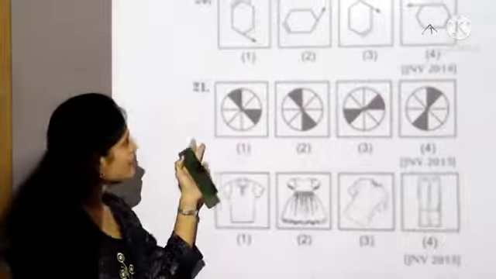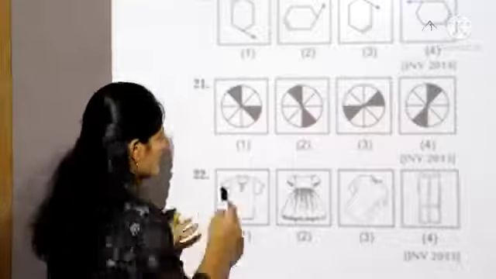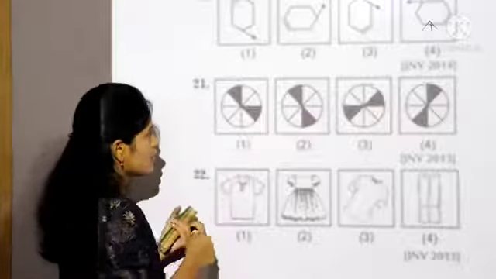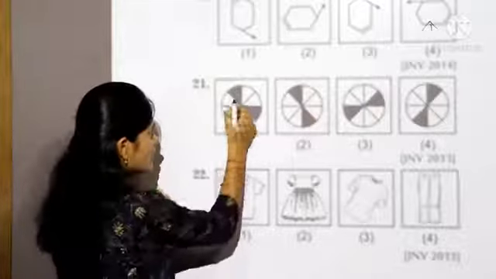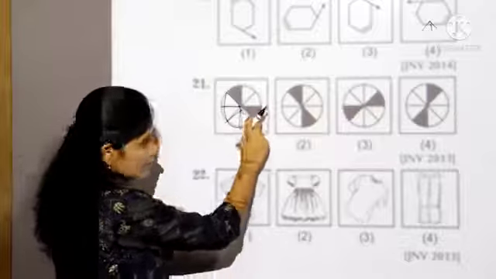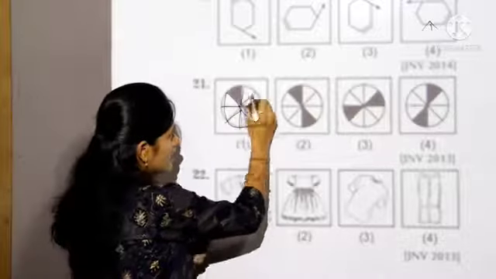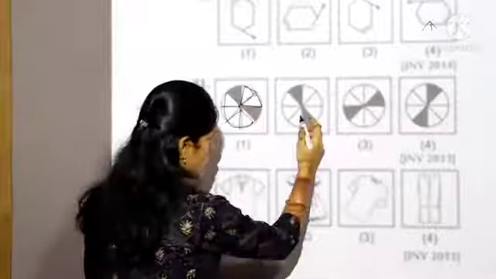Let's take the 21st question. Here in this first box, see, it is having two shaded parts. If I check from here, four parts are empty. See here. If I check from here, two parts are empty between these two shaded parts. Now let's check in the second box.